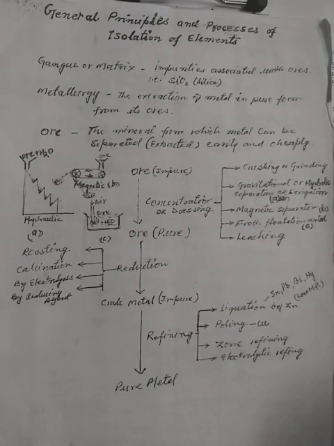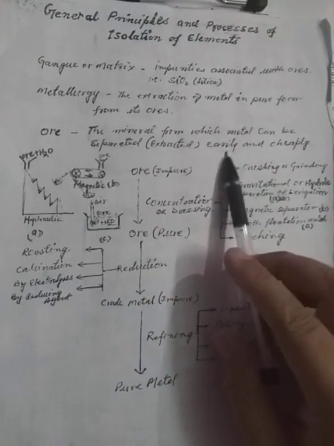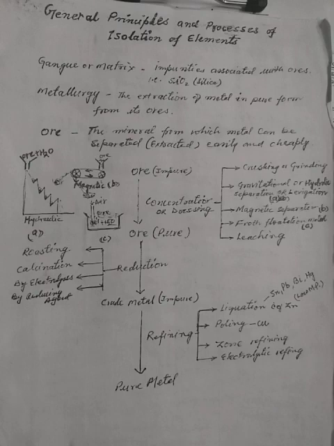What is ore? Ores are the minerals from which metal can be extracted easily and cheaply. So all minerals cannot be ore. Only those minerals are ore from which metal can be extracted easily and cheaply. Less cost will be used, less money will be used to separate. That is what the word cheaply means. And easily means not many complicated processes. So all minerals are not ore, but all ores are minerals.